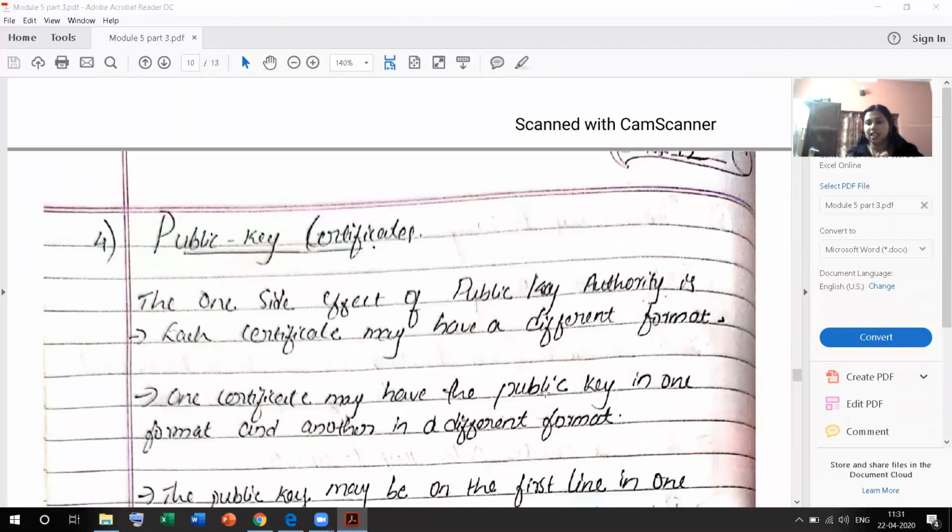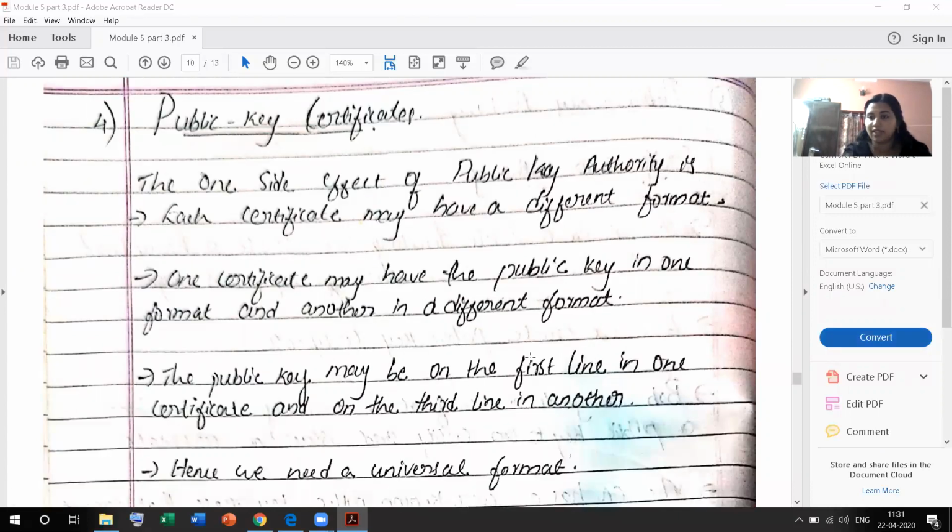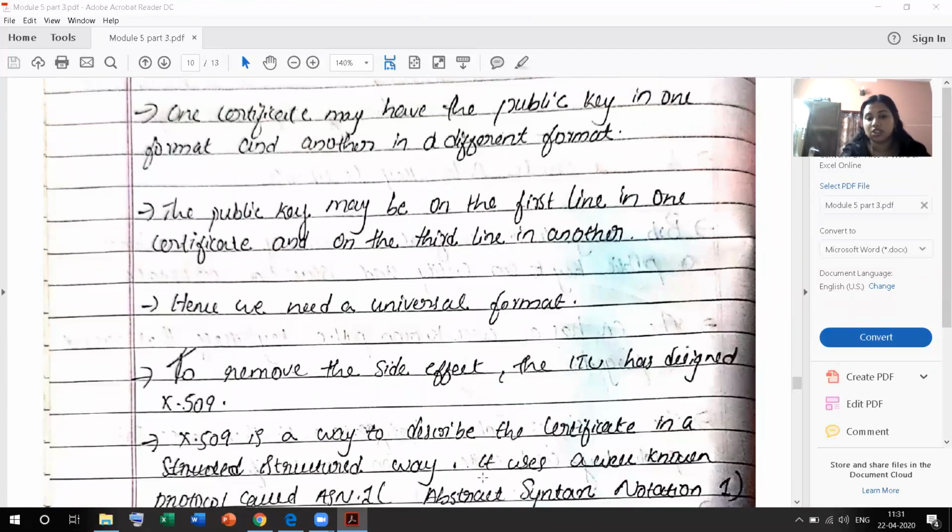Next one, public key certificate. One side effect of the public key authority is that each certificate may have a different format. One certificate may have the public key in one format and another in a different format. The public key may be on the first line in one certificate and the second line in another. Hence, we need a universal format, to remove the side effect.